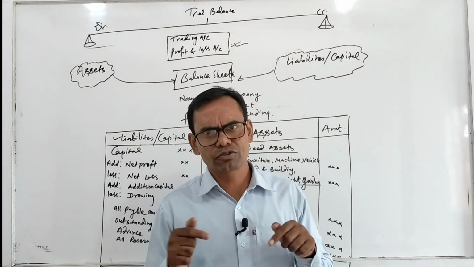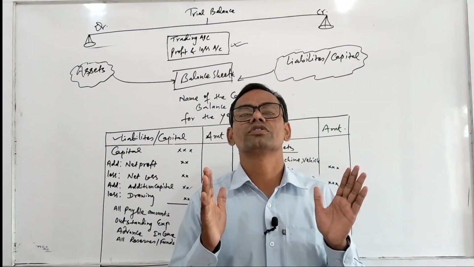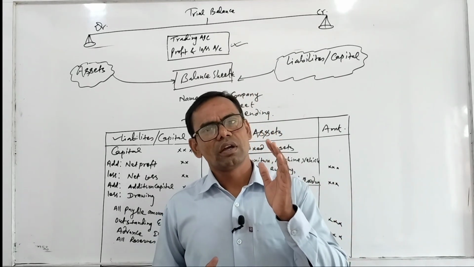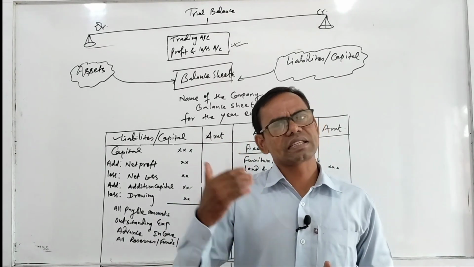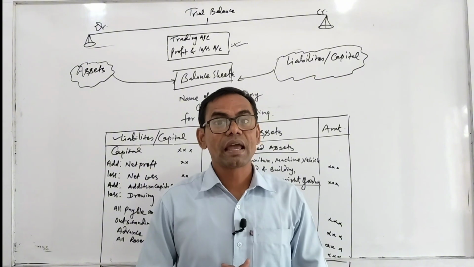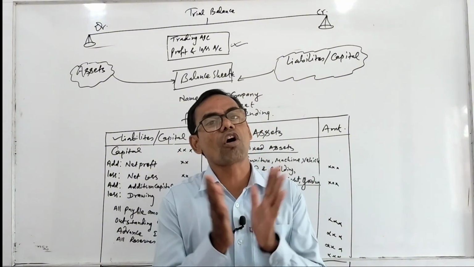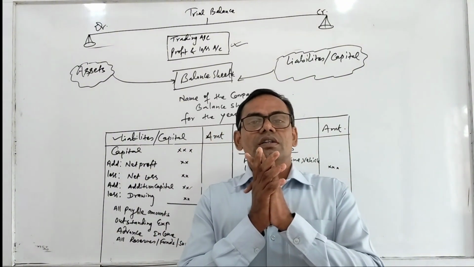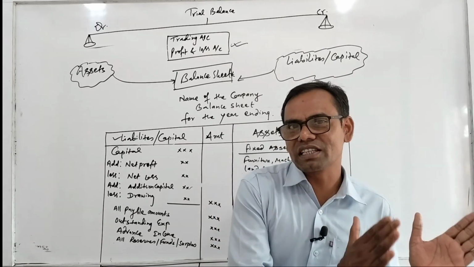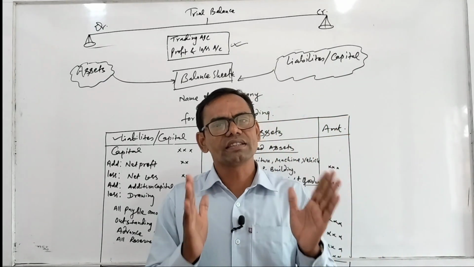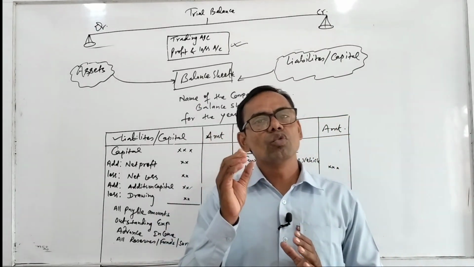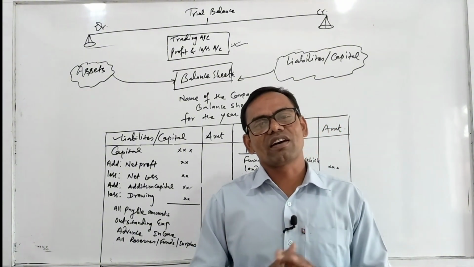If the example is solved in this video, it becomes too large. So this is first video. In second video, I will solve an example, and in third video, I will talk about final account with adjustment. And I think in your examination, final account with adjustment is given.